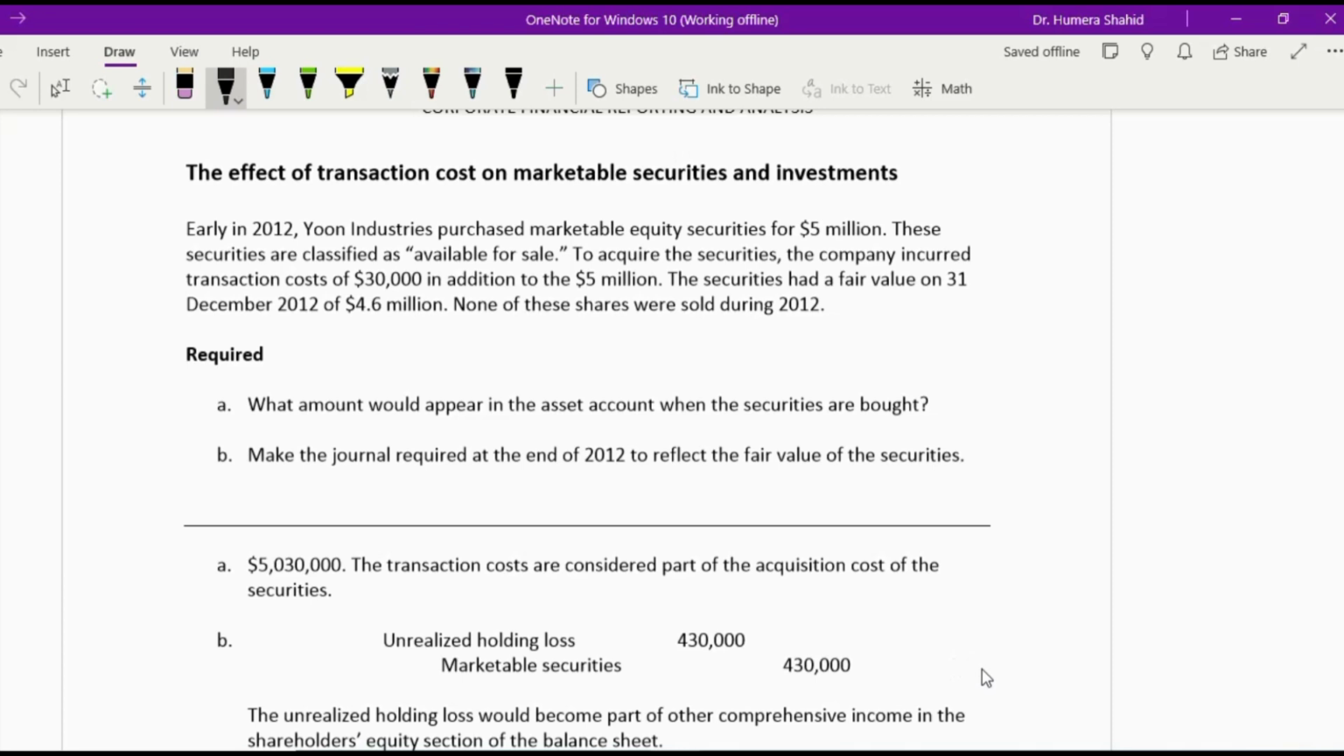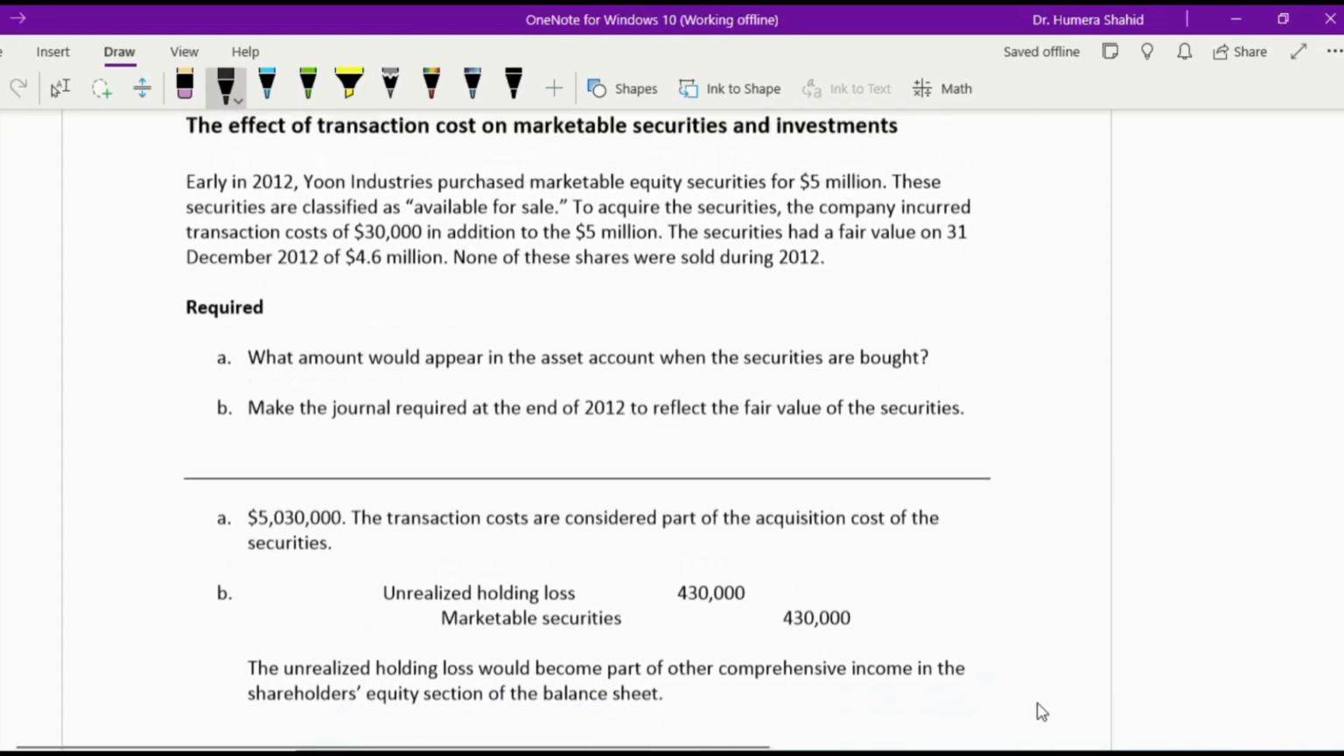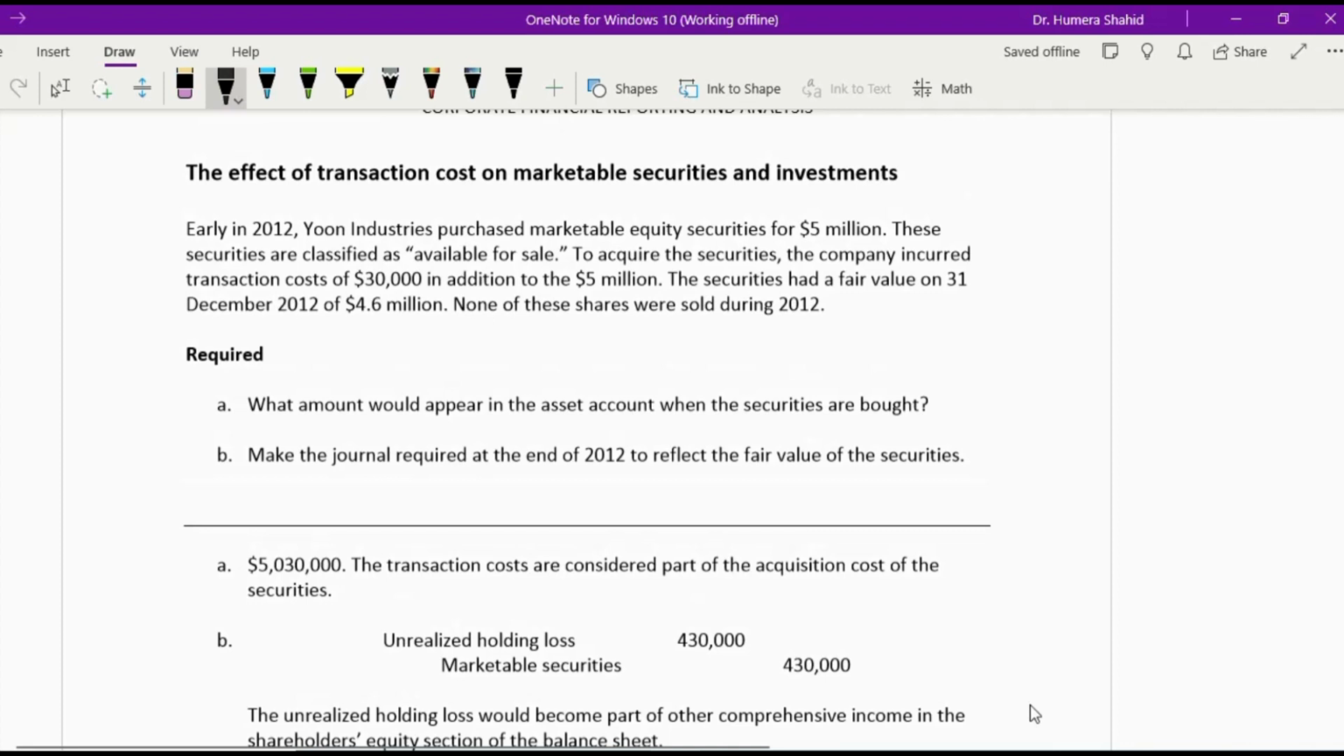This is question number 17.2, which I have chosen for discussion's sake. So let's read out the instructions and try to solve it. Early in 2012, Yon Industries purchased marketable equity securities for $5 million. This is the investment by Yon Industries in equity securities, and the amount they invested was 5 million. These securities are classified as available for sale. You know that marketable securities could be classified as trading or as available for sale. Here they are classifying them as available for sale.